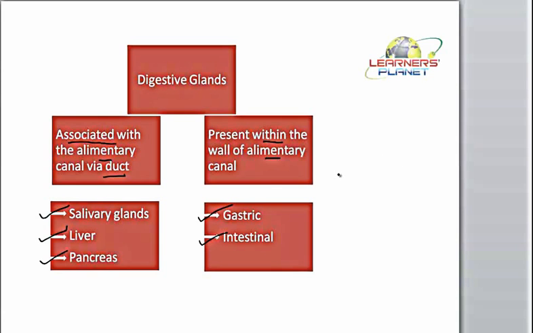Fine. So when we have to study these glands, the basic points that we are supposed to know are the location, that means where these particular glands are present. The next thing that we must know about these glands is the secretion, that is, what type of secretion is secreted by these glands, and what is the composition of this secretion.